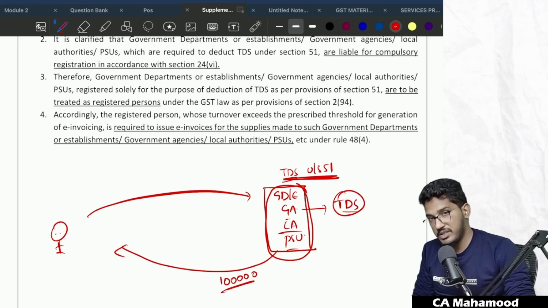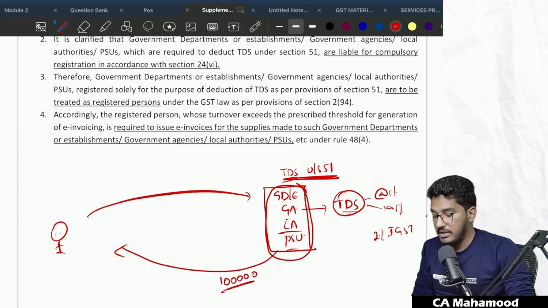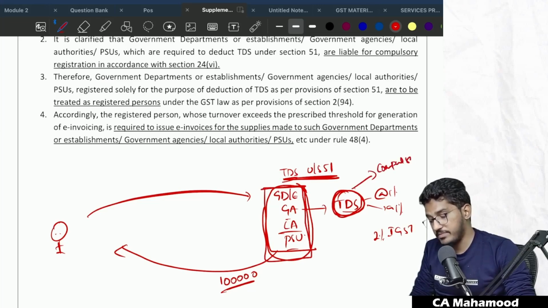What they will do is they will deduct TDS. They will deduct TDS at the rate of 1% CGST, 1% SGST. If it is IGST, directly 2% IGST. This TDS they have to deduct. And they have told that the people who are required to deduct TDS are required to obtain compulsory registration.